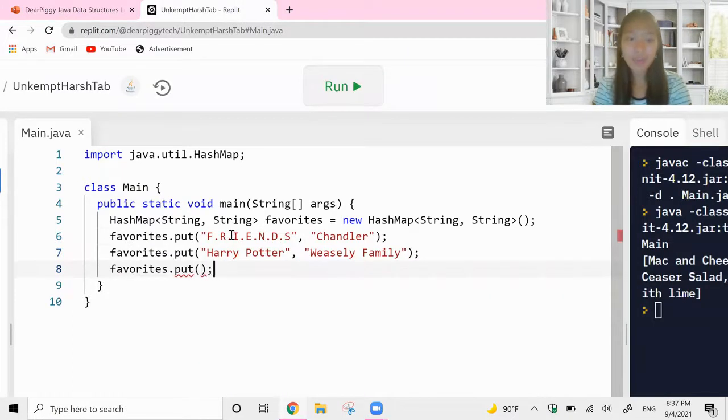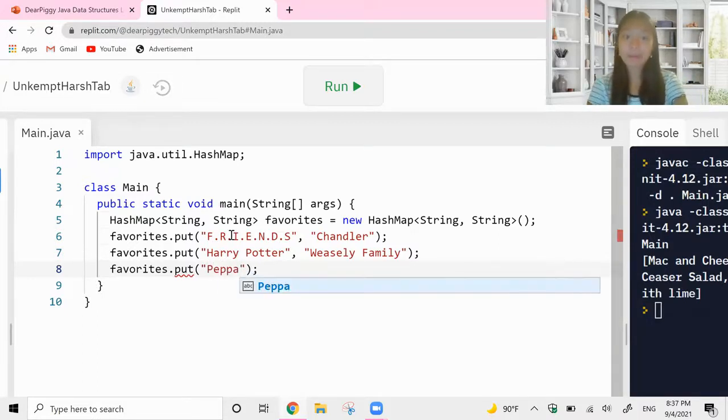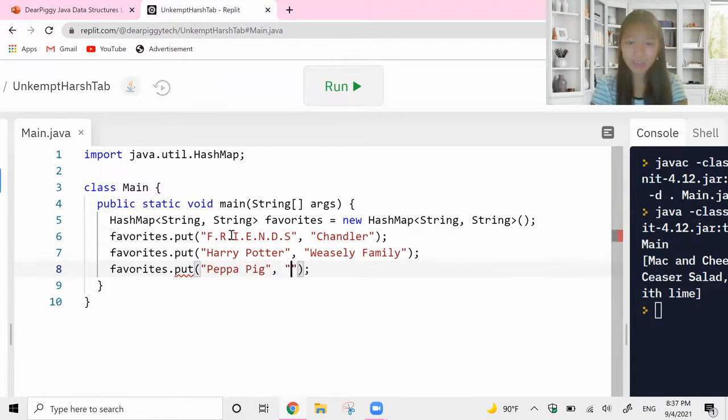Okay, so then let's do another TV show and another book. I have a children's favorite from when I was little. I loved Peppa Pig. I have to say, I watched that up until I was like 10 years old. So Peppa Pig, part of my life forever. And my favorite character was not Peppa, it was George.